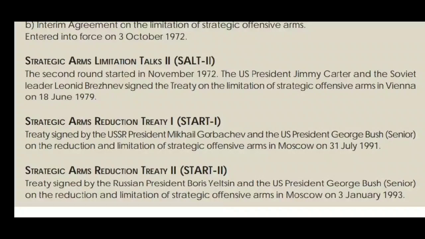The next one, and the last one, was the Strategic Arms Reduction Treaty 2, START 2. The treaty was signed by the Russian President Boris Yeltsin and the US President George Bush Sr. on the reduction and limitation of strategic offensive arms in Moscow on 3rd January 1993.